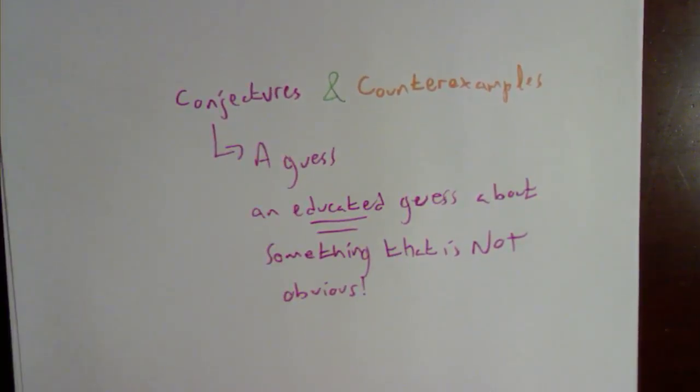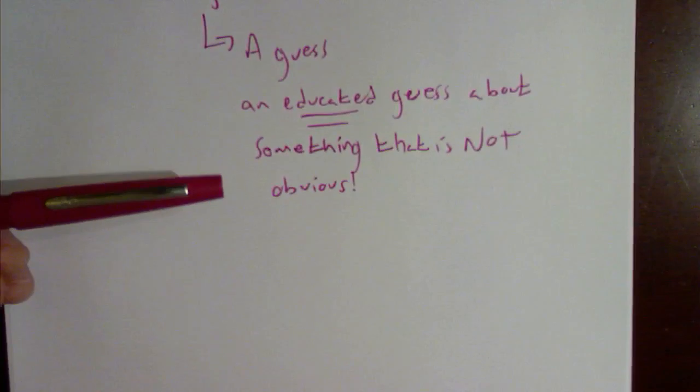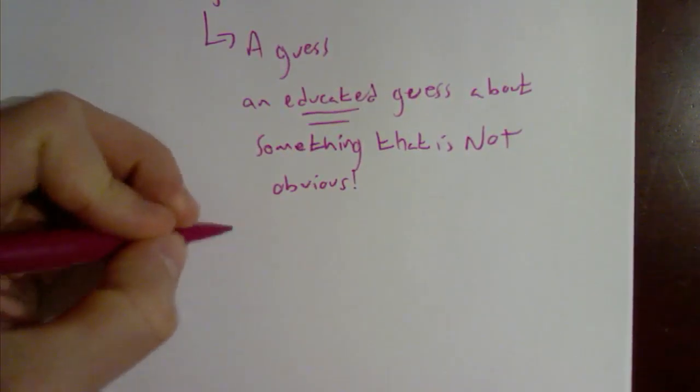A conjecture is a guess, but it's an educated guess about something that is not obvious. So an example of a conjecture, well, to show that, let's draw some things out.